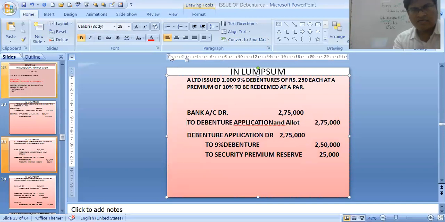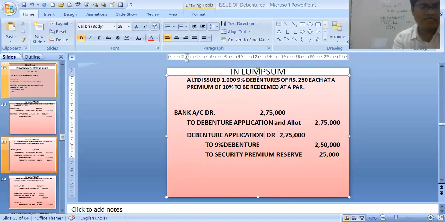Then the journal entry is becoming bank account debit to debenture application and allotment 2,75,000. Then we are transferring this application and allotment account debit to the 9% debenture and premium. We are transferring it into premium even. Debenture application and allotment debit to 9% debenture, and premium.